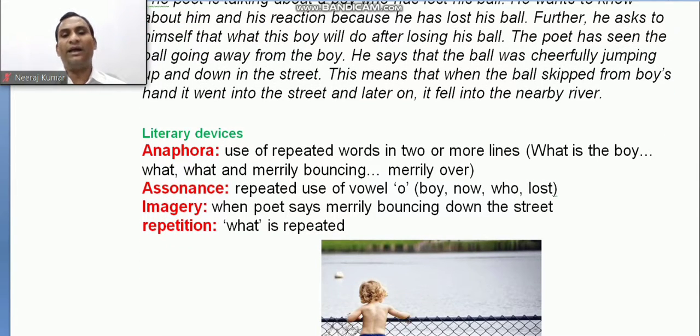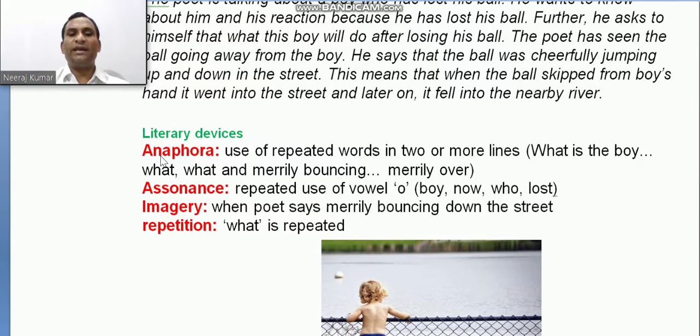And assonance. You know very well about assonance. It is the repeated use of the vowel O sound: boy, now, who, lost. When a vowel sound is used again and again, that is called assonance.